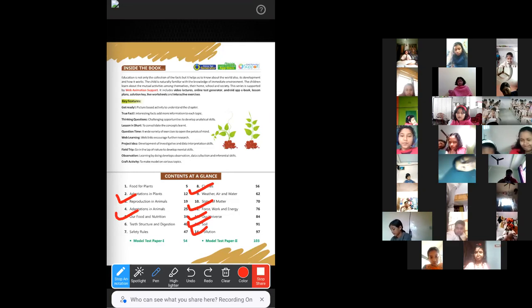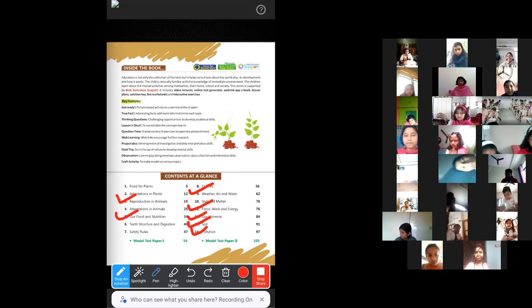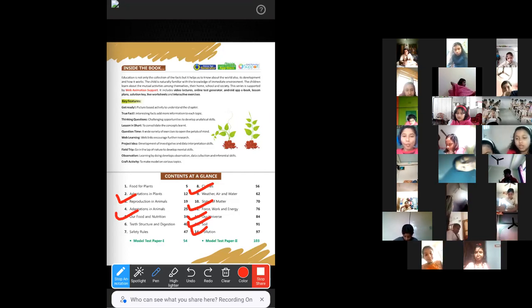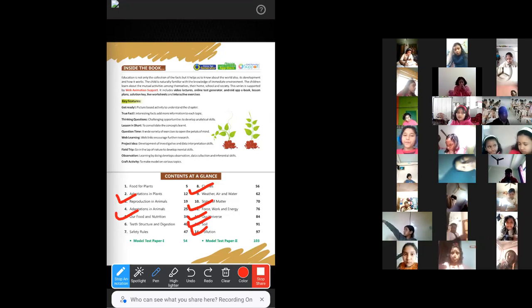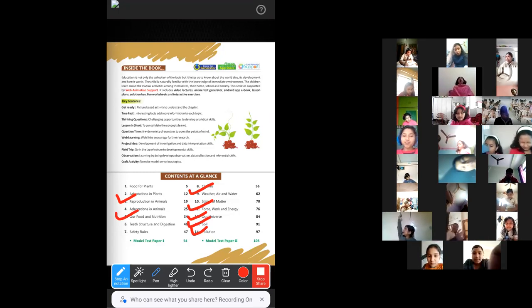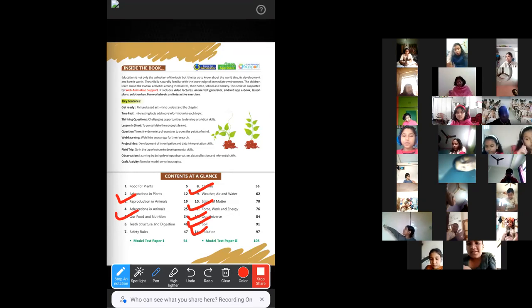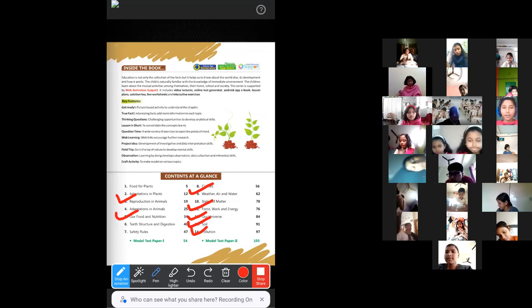You have already read it. You have already given exams from these chapters. And Chapters 9, 11, 12 and 13, these 4 are new chapters. And I think we have already started Chapter 12, Our Universe, right? We have already started it and we have already learned about the planets, about the solar system. So let's open Chapter 12, Our Universe.